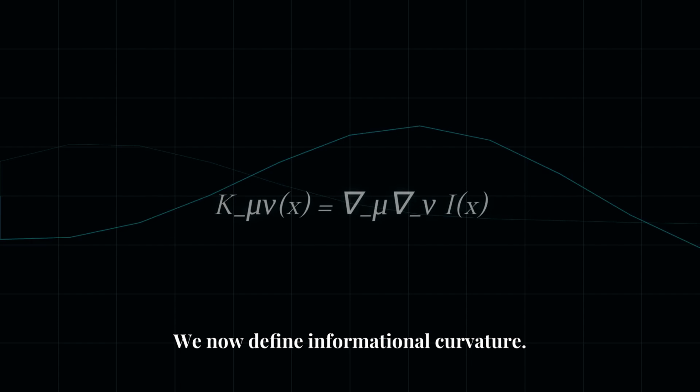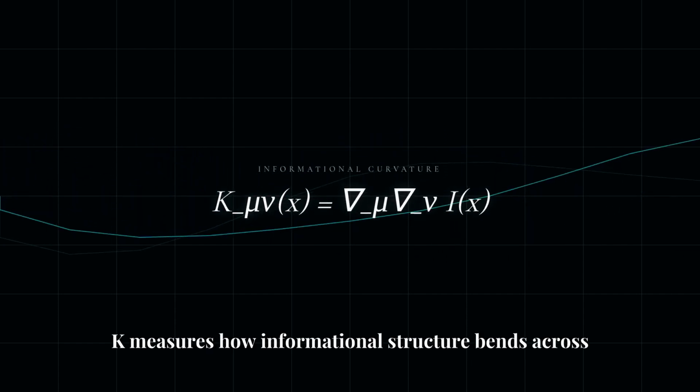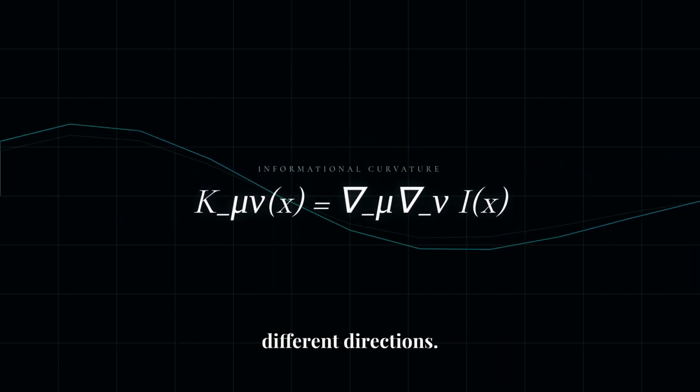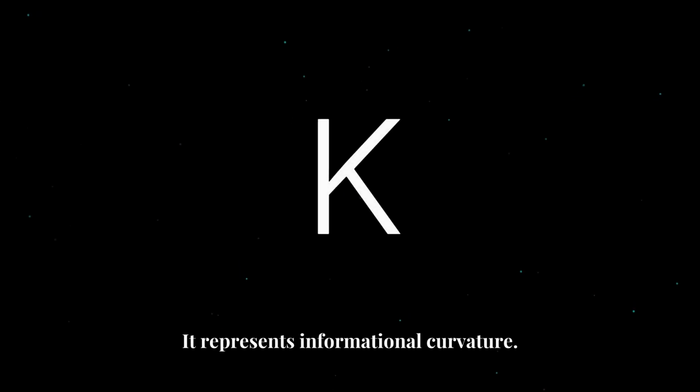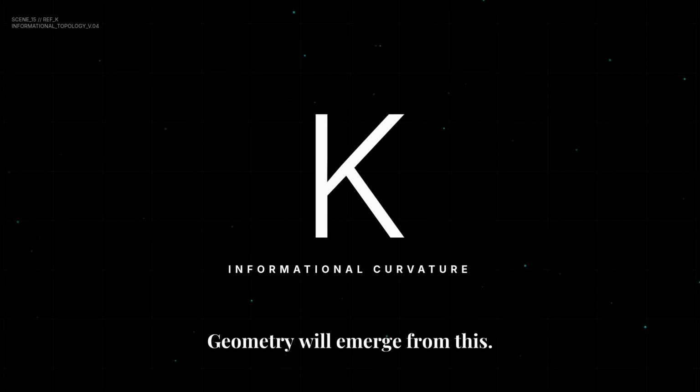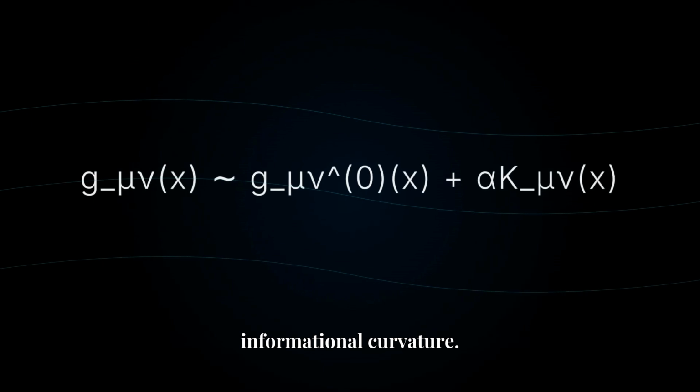We now define informational curvature. K measures how informational structure bends across different directions. K does not represent geometric curvature directly. It represents informational curvature. Geometry will emerge from this. Geometry itself emerges as a response to informational curvature.